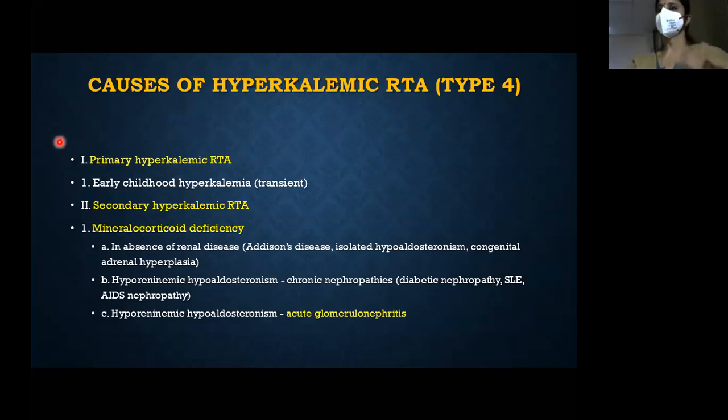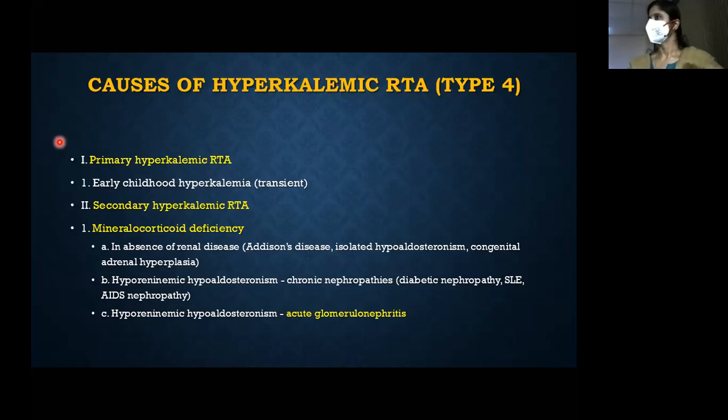So, mineralocorticoid deficiency, where do you see this? Congenital adrenal hyperplasia. You can see it in isolated hypoaldosteronism or Addison's disease. All these cause mineralocorticoid deficiency, or it can be decreased renin, because renin is a stimulator for aldosterone release. So that can be decreased renin. It can be seen in chronic nephropathy, diabetic nephropathy. This is what we commonly see in adults.